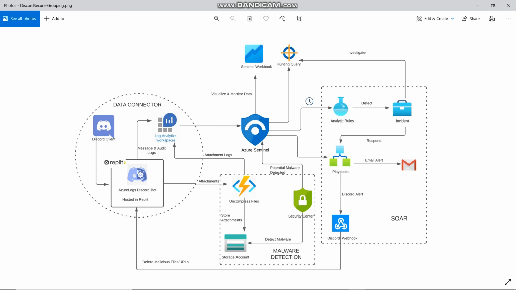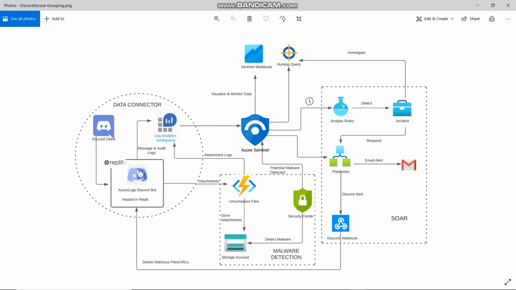Attachment blobs uploaded to the Azure storage account produce operation streaming logs which contain hashes related to the blob. These hashes are compared using Microsoft's threat intelligence to do hash reputation analysis, looking for viruses, trojans, spyware, and ransomware. Whenever a match is found, an alert is triggered in Azure Security Center.